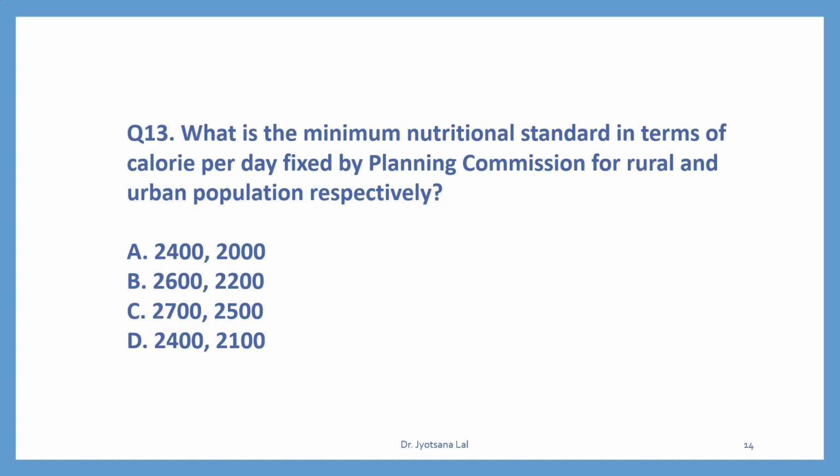So poverty line was initially fixed according to the minimum nutritional requirement of human being, and it was set differently for urban area people and for rural area people. So according to Planning Commission, what is that minimum nutritional standard? For rural area it is 2400 calorie, and for urban area it is 2100 calorie. So D is the right option.